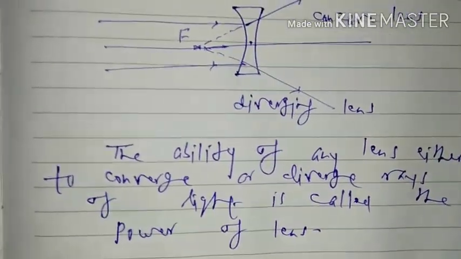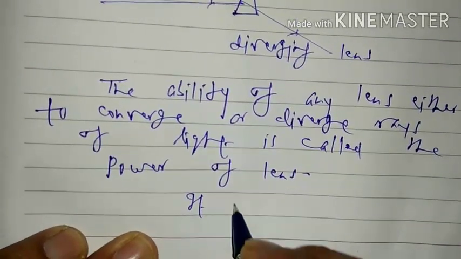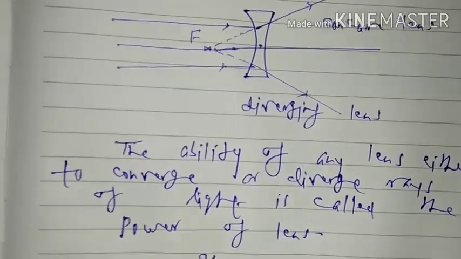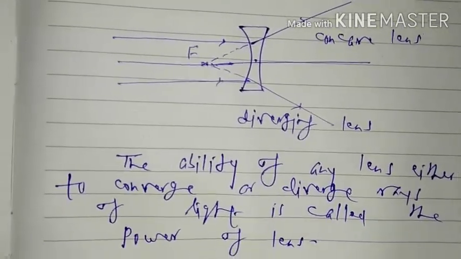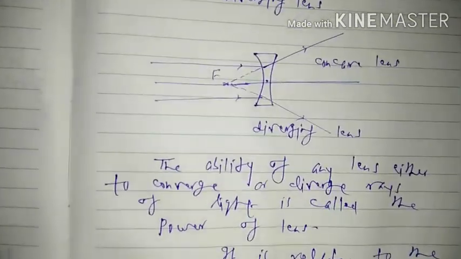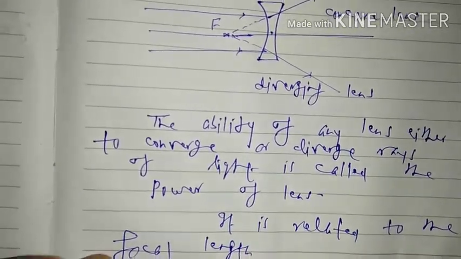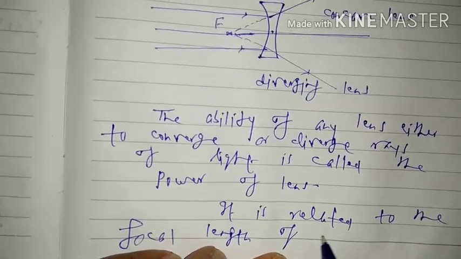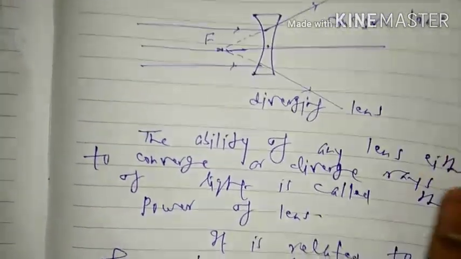So we can say that it is related to the focal length of lenses, and in terms of focal length, how can we define it?